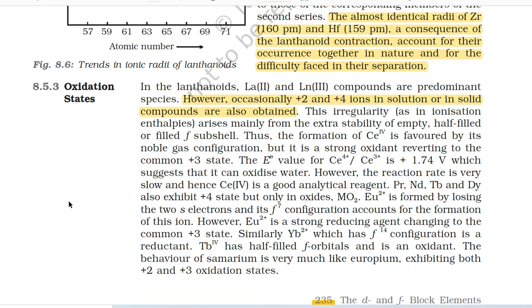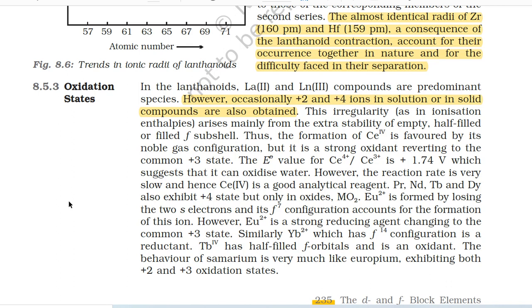8.5.3 Oxidation states. In the lanthanoids, lanthanum (+2) and lanthanoids (+3) compounds are predominant species. However, occasionally +2 and +4 ions in solution or in solid compounds are also obtained. This irregularity, as in ionization enthalpies, arises mainly from the extra stability of empty, half-filled or filled f subshell. Thus, the formation of Ce4+ is favored by its noble gas configuration, but it is a strong oxidant reverting to the common +3 state.